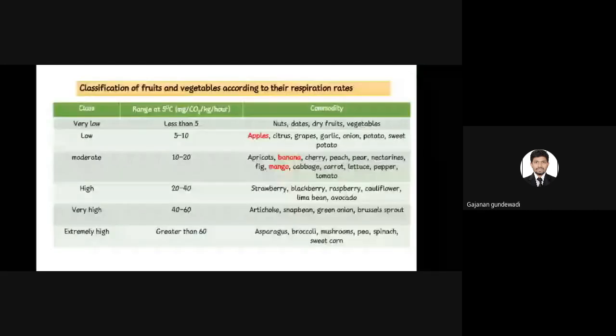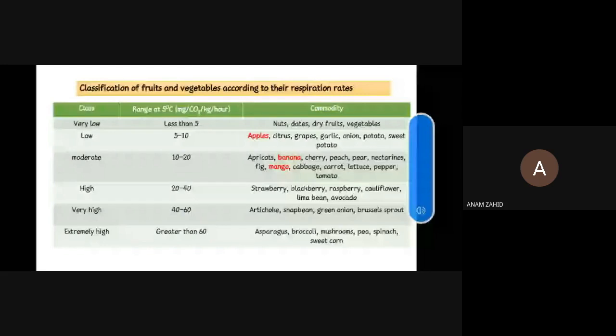As you all know, as the maturity takes place, there will be higher respiration rates. Coming to respiration rates, here they'll ask about apple. Based on the classification on respiration rates, apple belongs to which group? It is the most asked question. Apple belongs to low category. And coming to banana and mango, these two are also most commonly asked questions.